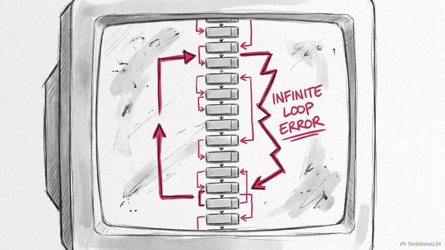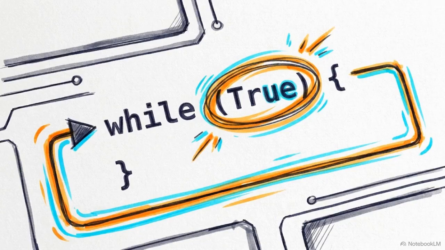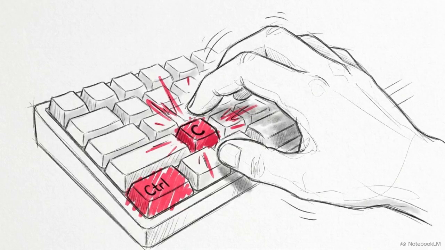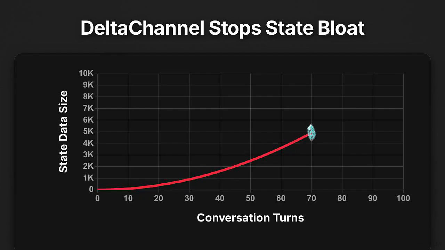Delegating the loop means you inherit a specific set of operational risks, namely runaway executions in long-running agents. The compiled graph ships with a recursion limit of 9,999. In practice, this means the loop is unbounded. It terminates only when the model stops emitting tool calls. Running a model for thousands of turns creates an immediate mathematical problem with state bloat. Standard message channels copy history, leading to O(n)² checkpoint growth.